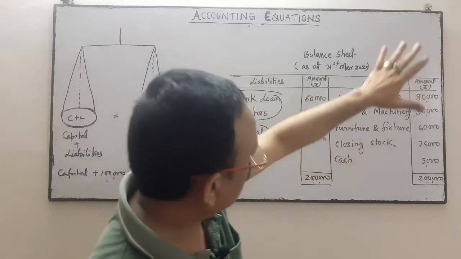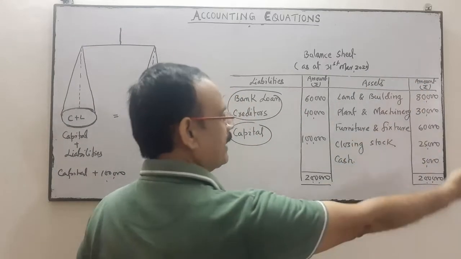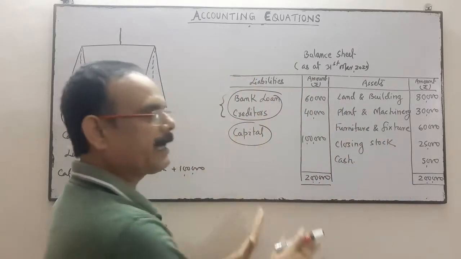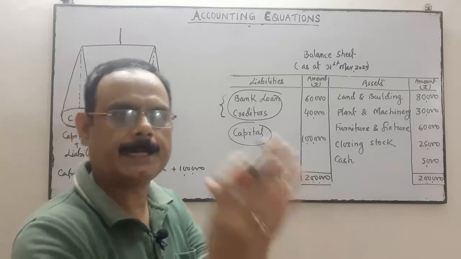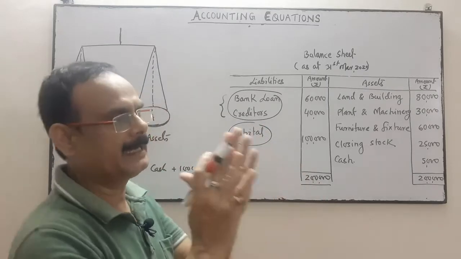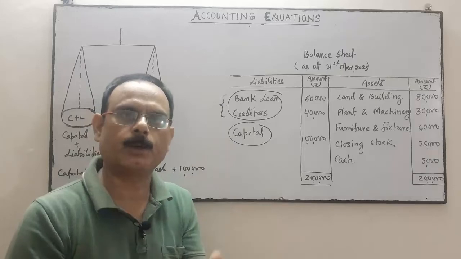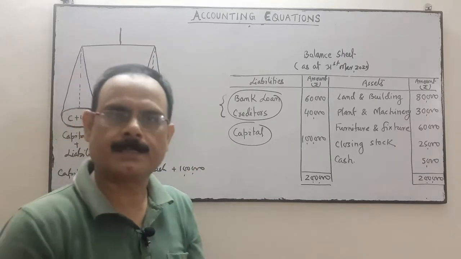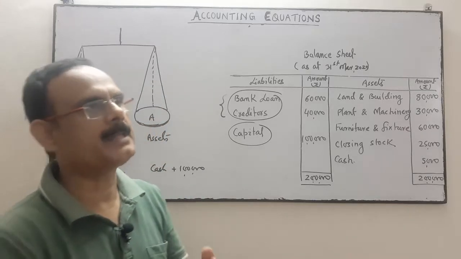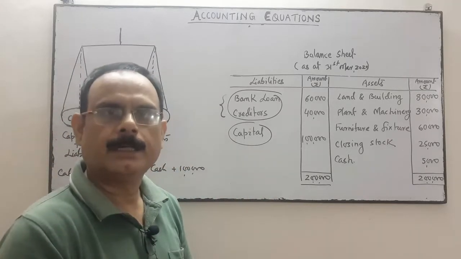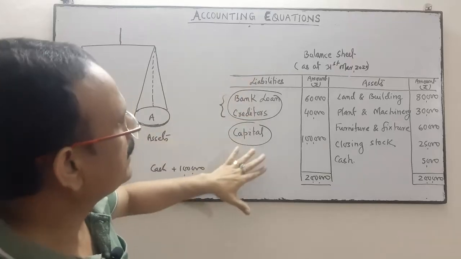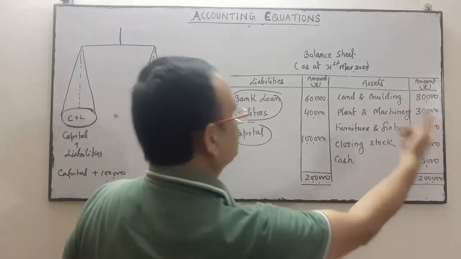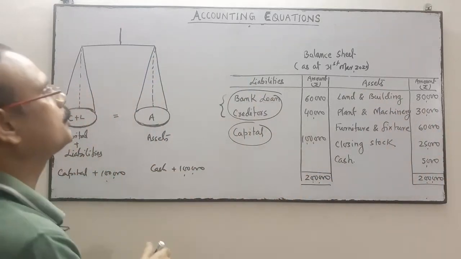So one side, your right hand side, is your assets, and the left hand side is your liabilities. Liability consists of both internal liability and external liability. Internal liability means capital, and external liability may be a bank loan, a loan from a financial institution, the creditors, the bank overdraft, or the outstanding wages. So these are your external liability, or the internal liability, which will be equal to your assets, or assets will be equal to your liability.